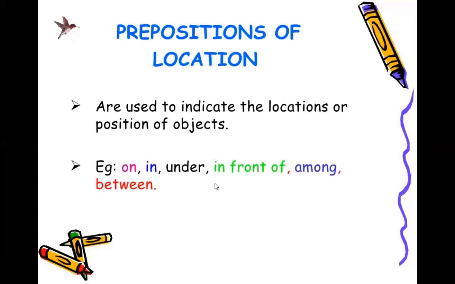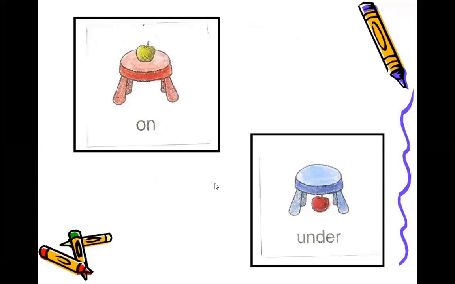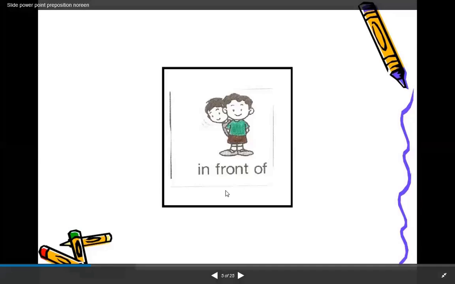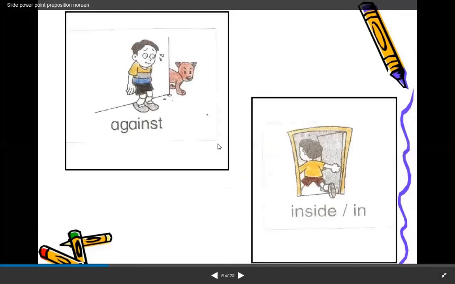Prepositions of location are used to indicate the location or the position of objects. For example, on, in, under, in front of. They tell about the position of the object, where that particular thing is located. The apple is on the table, the apple is under the table. Then in front of, for example, Ramesh is standing in front of. Then against, standing against the wall. Then inside, going inside or in.